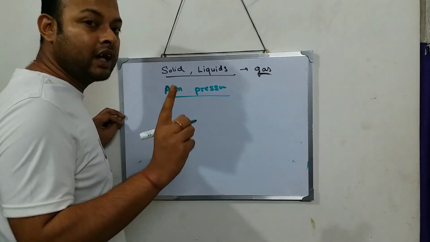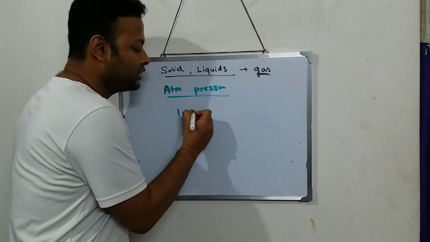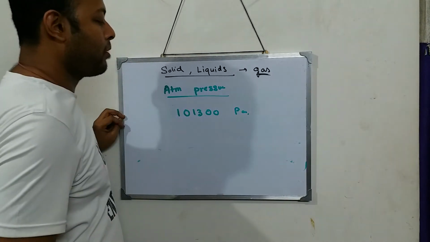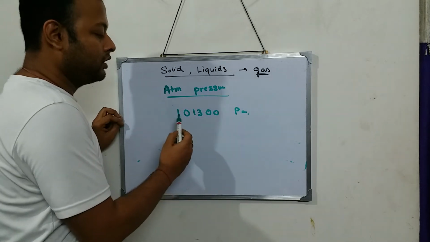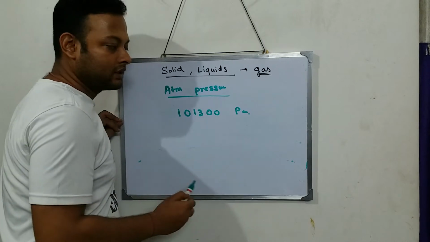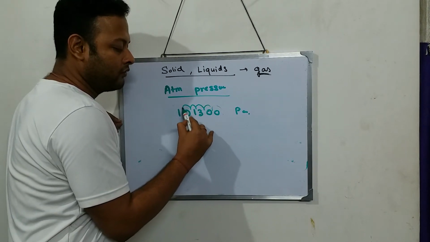I told you it was about 1 lakh, but the exact value is 101300 pascals. 1 lakh 1300 pascals. Now think, the point is over here, 1 2 3 4 5.